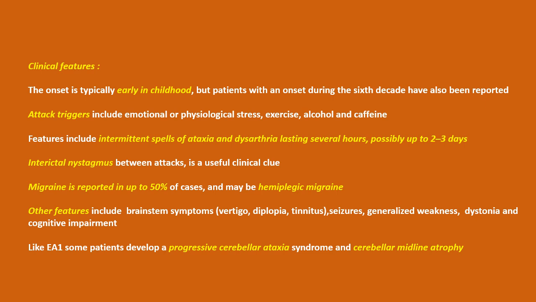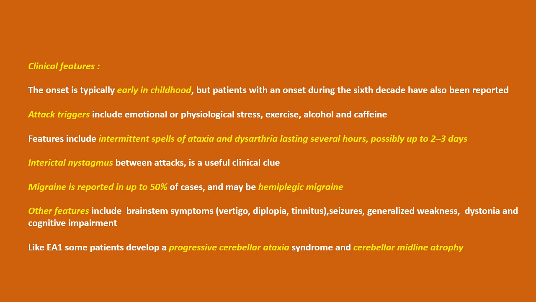Features include intermittent spells of ataxia and dysarthria, lasting several hours, possibly up to 2 to 3 days. Interictal nystagmus between attacks is a useful clinical clue. Migraine is reported in up to 50% of cases and may be hemiplegic migraine. Other features include brainstem symptoms, seizures, generalized weakness, dystonia, and cognitive impairment.